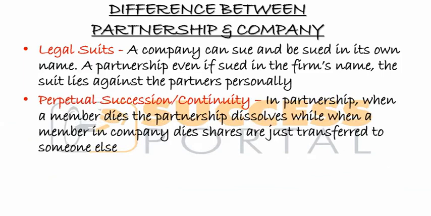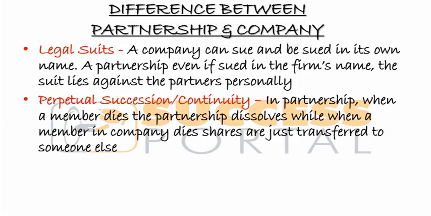Another difference is perpetual continuity, which a partnership lacks, unlike a company. For a company, if a member dies, the shares are passed on to the family of the deceased. But otherwise, the company will continue.